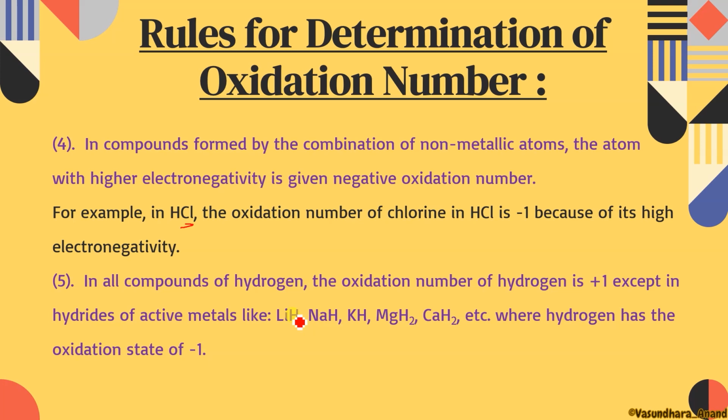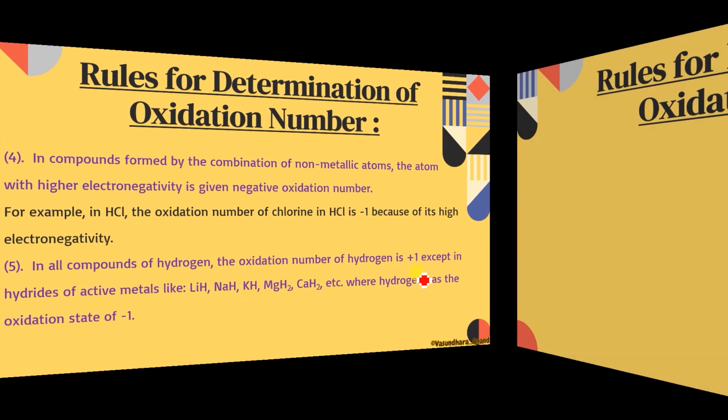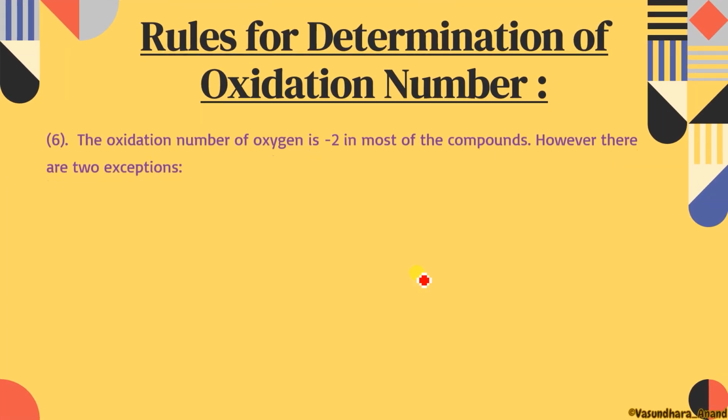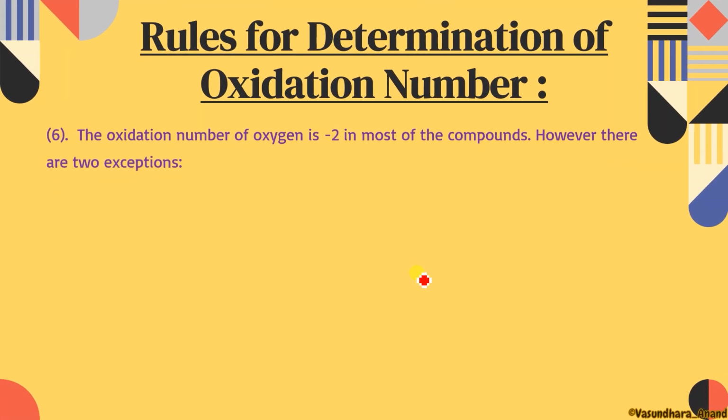I hope it is clear. In this case, you saw H is having +1 over here because Cl is -1 over there. Clear? Now next rule, the oxidation number of oxygen is always -2. In most of the compounds, about 98%, you can say that it is -2 with some exceptions. There are exceptions that we will understand. So in general, oxidation number of oxygen will be -2.